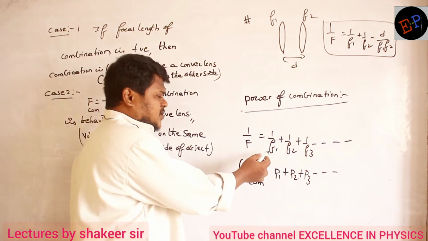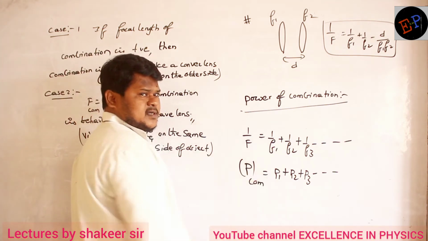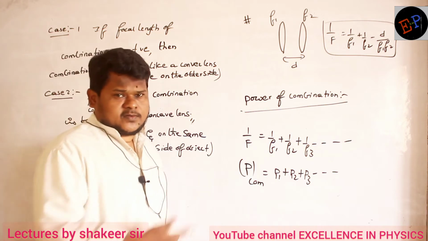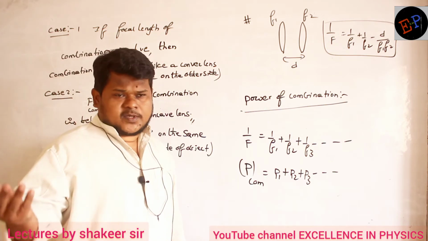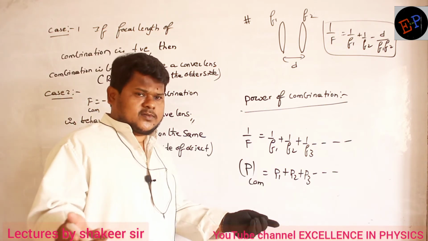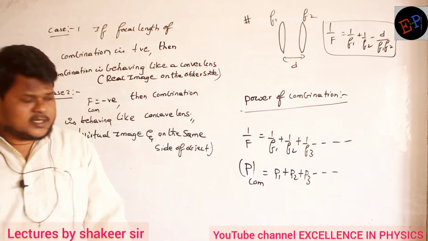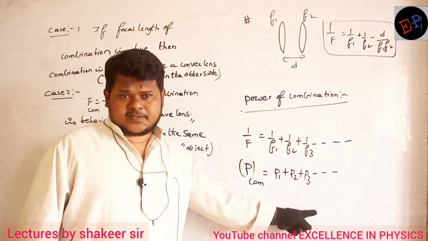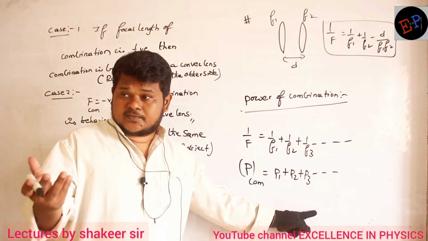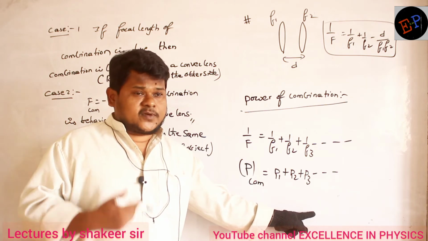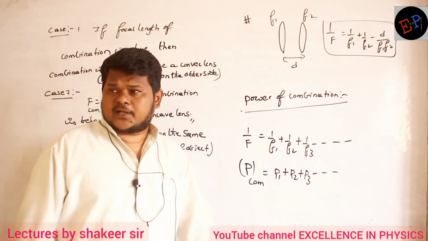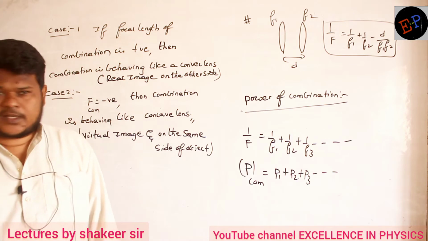So, the focal length of a convex lens is positive, so the power of a convex lens is also positive. It means here also we have to use the sign conventions. If you are taking a convex lens, then you take power to be positive. If you are taking a concave lens, then you take its power as negative. Are you able to understand?